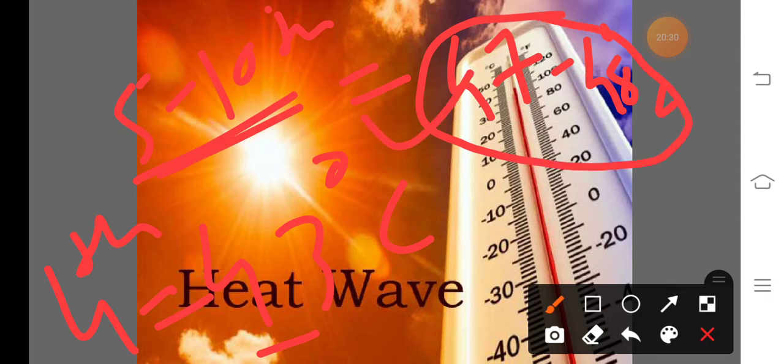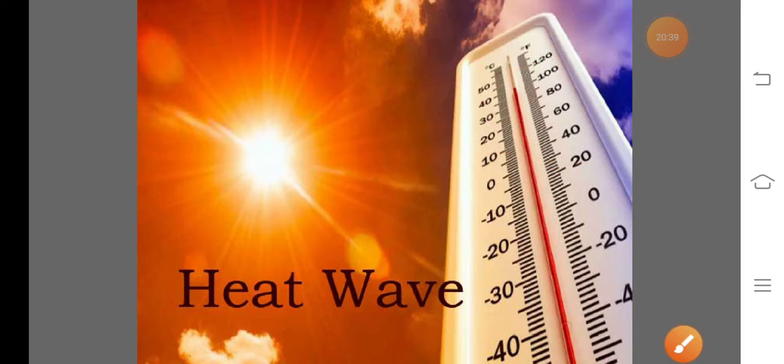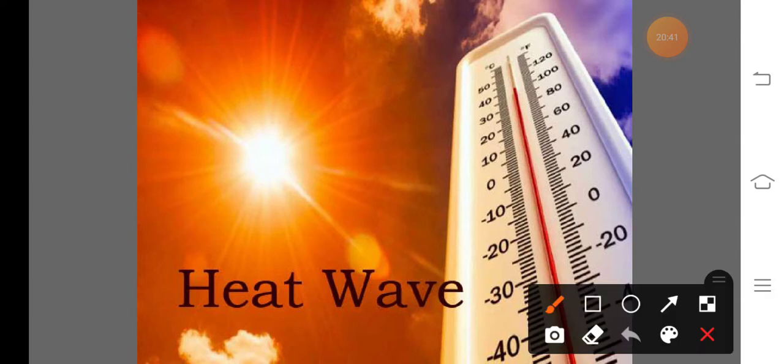This condition is known as the heat wave. So this is about the heat wave. In other words, what is meant by heat wave? The heat wave means when the daily maximum temperature of more than 5 consecutive days exceeds the average maximum temperature by 5 degrees Celsius. This is known as the heat wave.